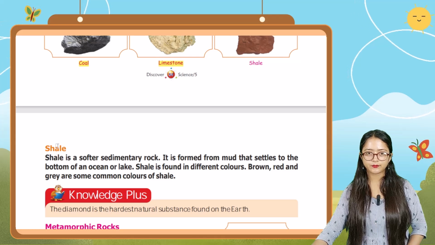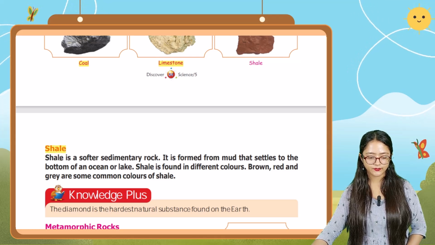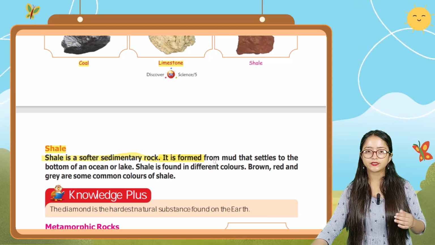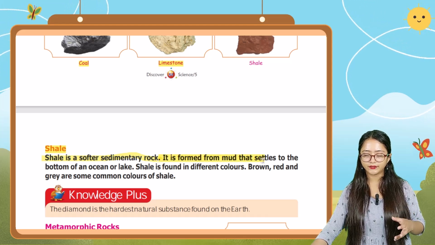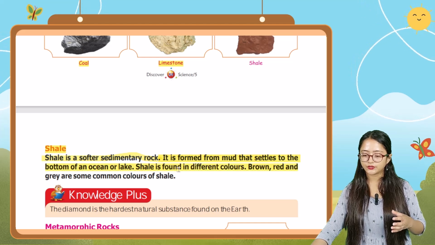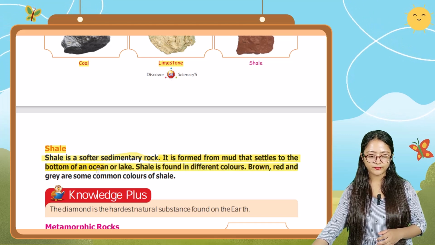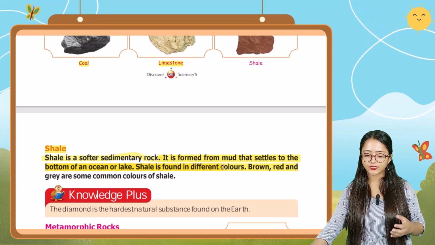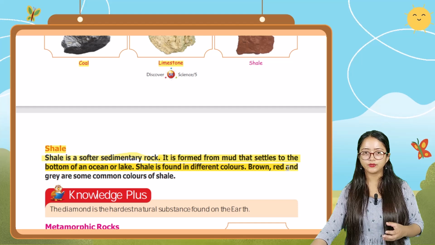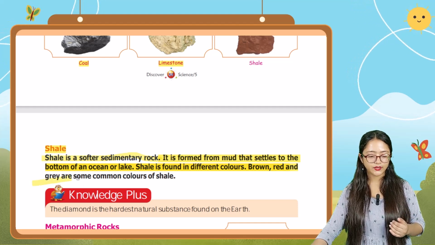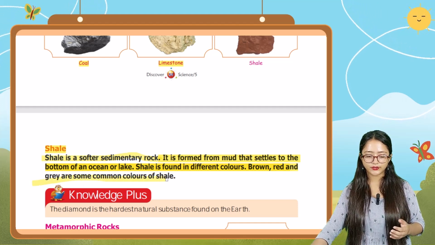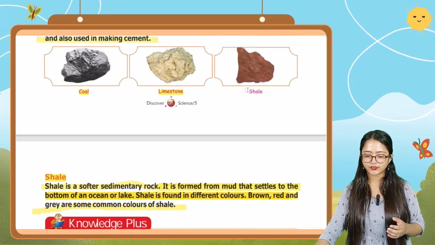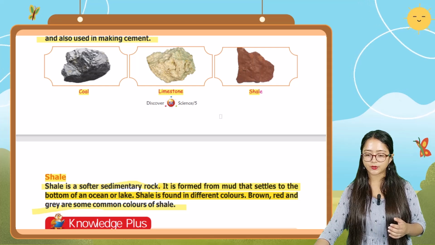Next type of sedimentary rock, that is shale. Shale is a softer sedimentary rock. It is formed from mud that settles to the bottom of an ocean or lake. Shale is found in different colors. Brown, red, and gray are some common colors of shale. Okay, here in this image, you can see shale, which is brown in color.